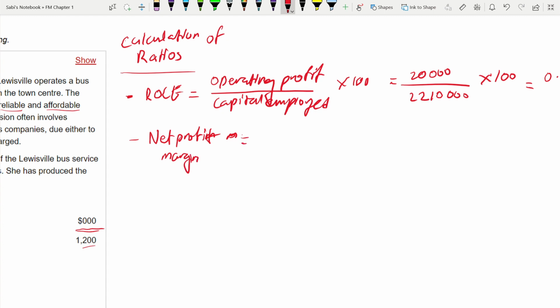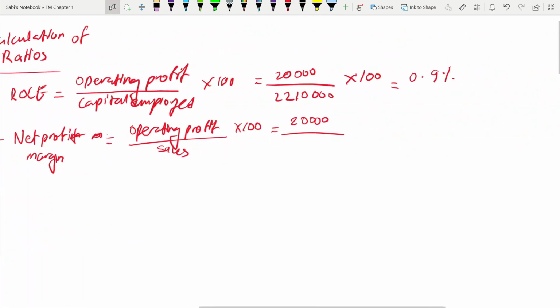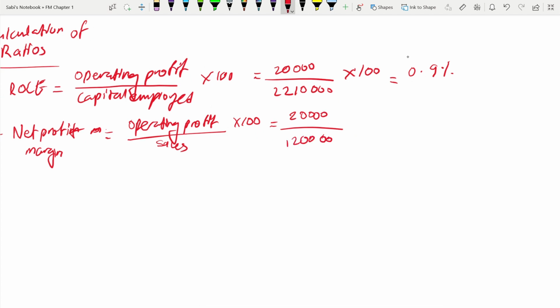So net profit margin formula is operating profit or net profit divided by sales into 100. Operating profit we know is 20,000, the surplus, and the sales is this 1.2 million, that is the passenger fares, that is your revenue. So you are going to write 1.2 million. So 1200, another 30 into 100, and you are going to get 1.7%. Very less, right? Because it was some 30% in the industry.